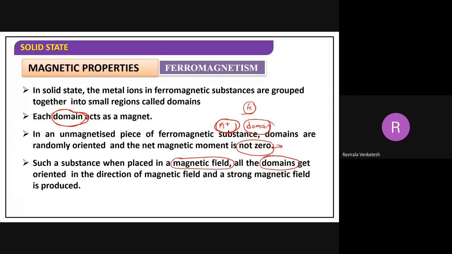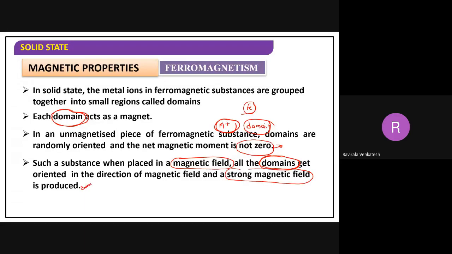In the previous case, in the paramagnetic, we had taken electrons. Now I have taken domains. I am taking domains in the sense of metal ions. Now these metal ions are aligned under the magnetic field. Generally, if they meet with a magnetic field, a strong magnetic field is generated, and after that a magnet will be produced.